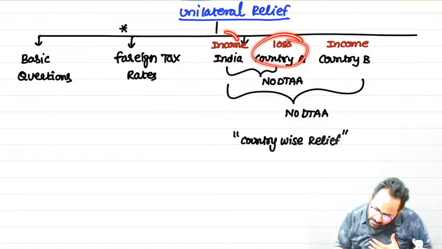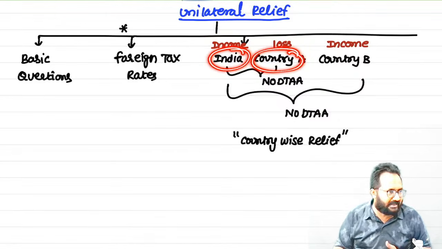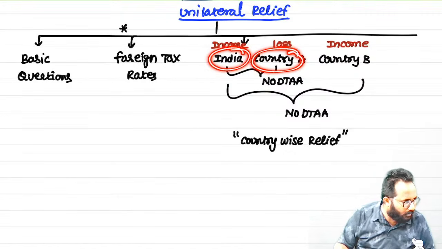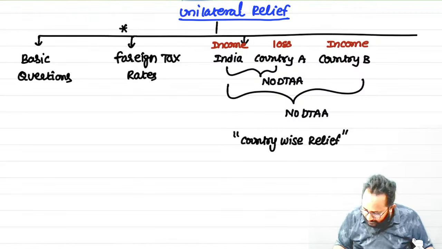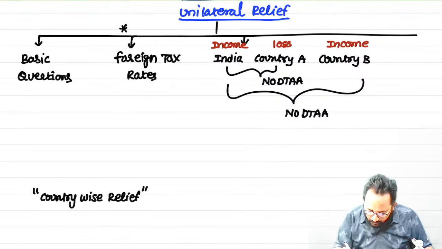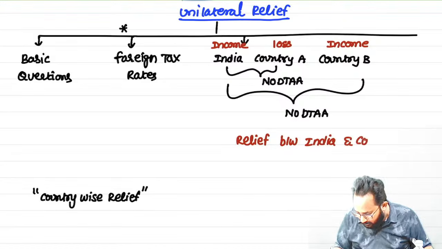If income is there, double taxation will happen. Between India and country A, is there any double taxation? No. So in this question we have to calculate the relief between India and which country?